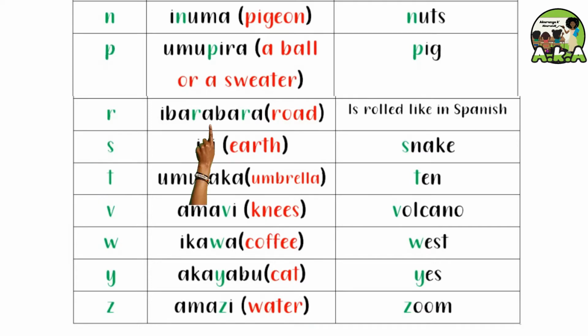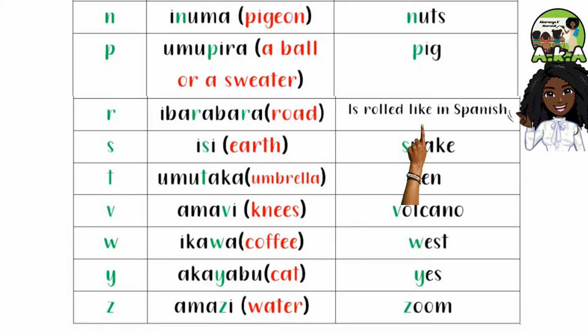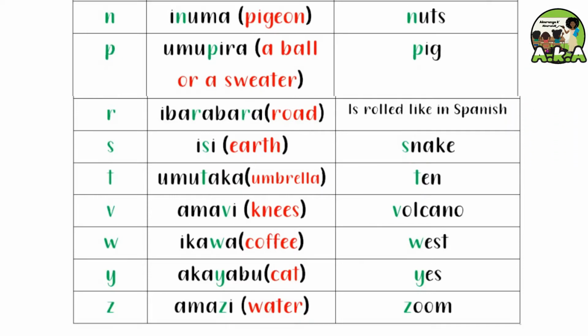Re, ibarabara. The re sound is rolled like in Spanish. Se, isi, snake. Te, umutaka, ten. Ve, amavi, volcano.